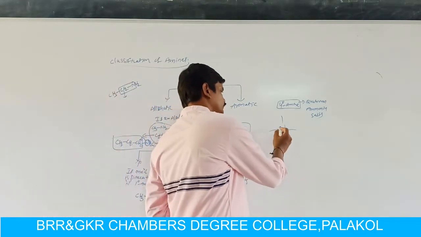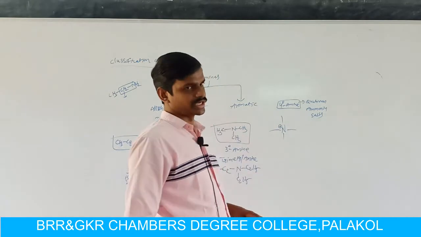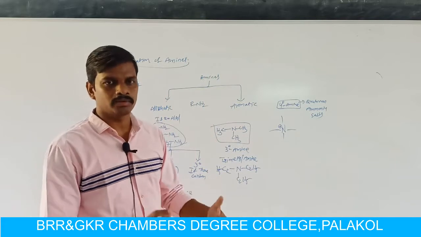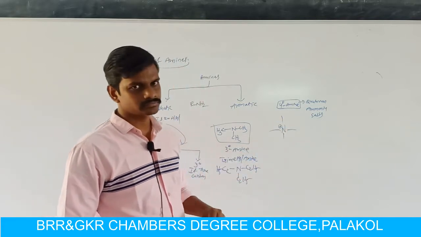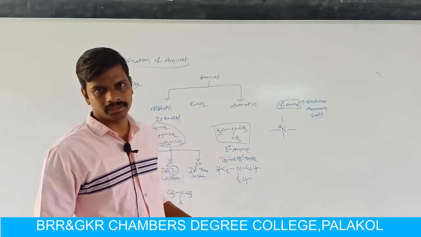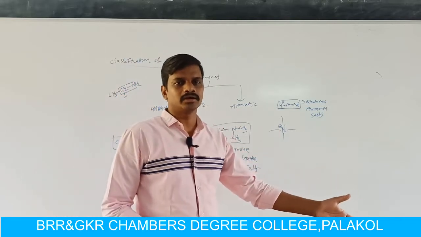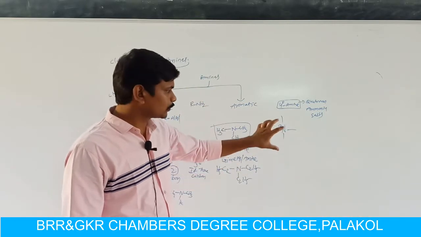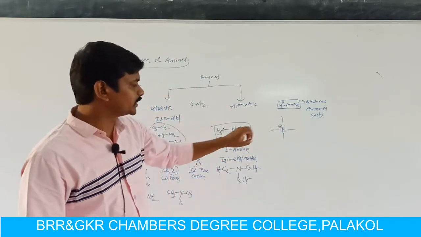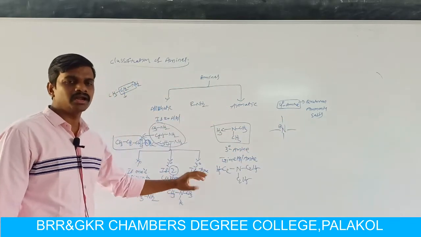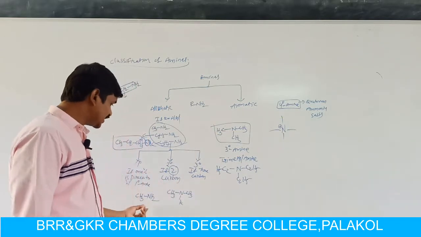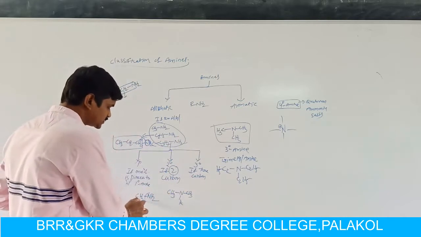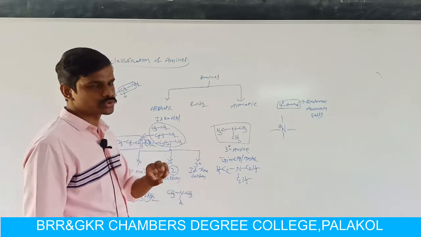Here if the nitrogen forms 4 bonds, then it gets a positive charge because the valency of nitrogen is 3. That means it generates only 3 bonds. If it forms a 4th bond, how can it form it? The lone pair of electrons present on the nitrogen atom is donated to an incoming methyl group or electrophile, then it forms the 4th bond. Quaternary ammonium salts are somewhat different from primary, secondary and tertiary amines, because in those amines the nitrogen is trivalent, directly attached to 3 groups only.